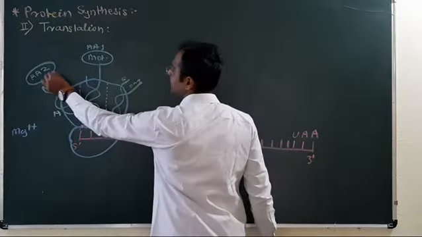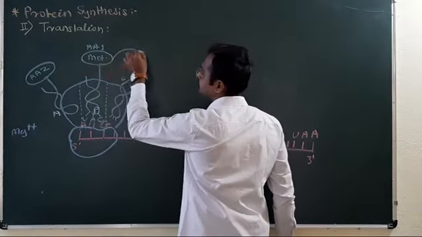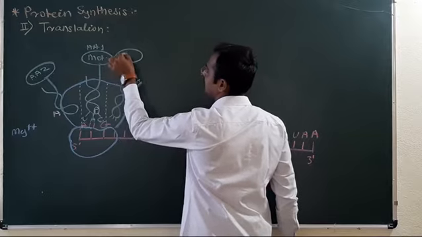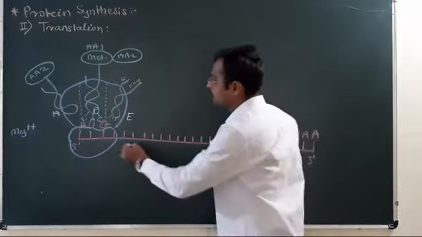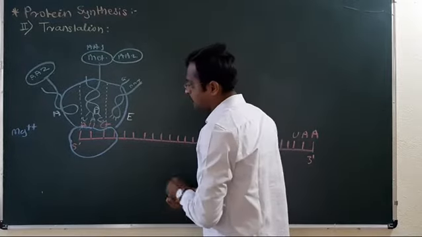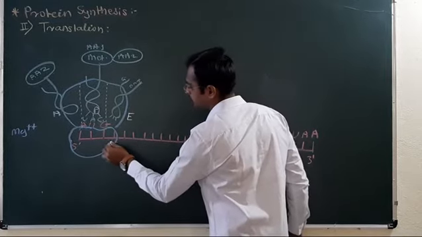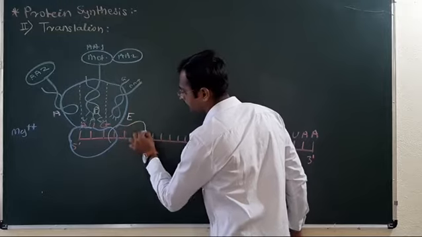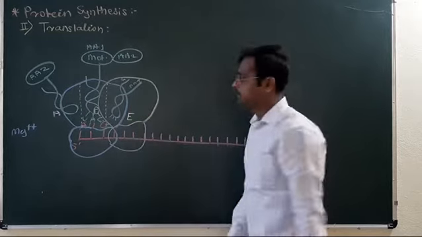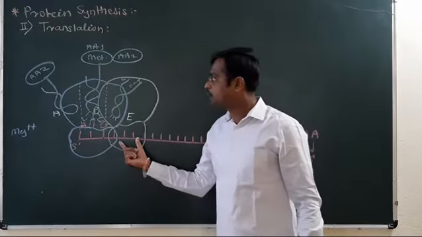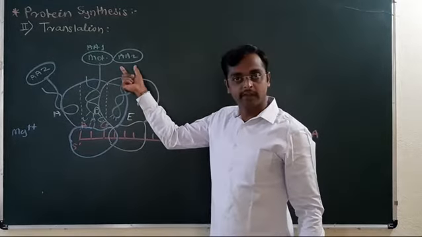Now the second amino acid, AA2, is given. The ribosome is shifted to the next codon.